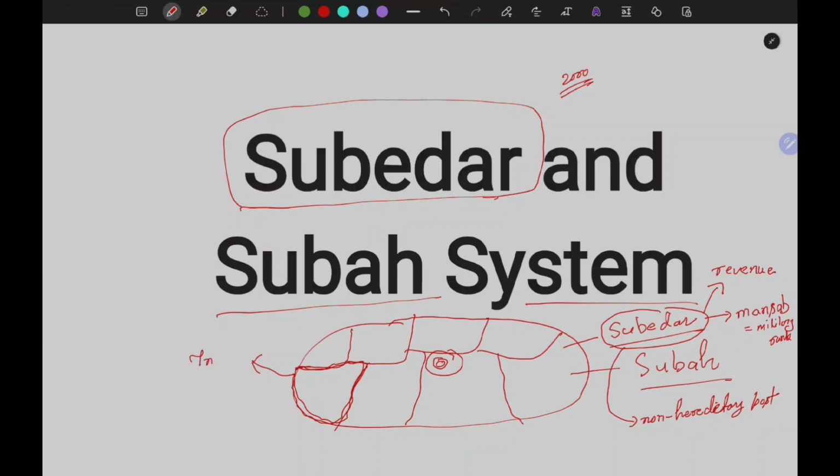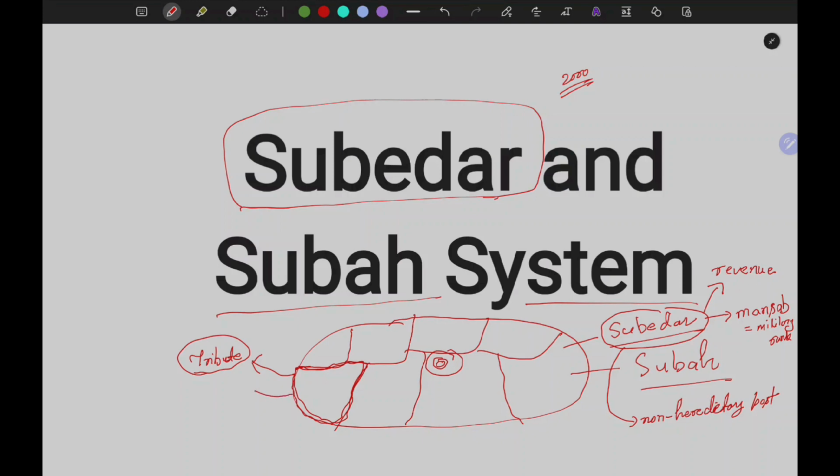Unlike the Subah, which had to transmit the revenue collected from that Subah to the emperor, the Rajput states did not have to transmit the revenue to the emperor. They just paid a part of the revenue, which is called tribute, to the emperor.